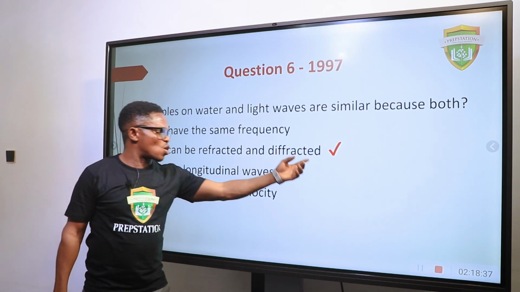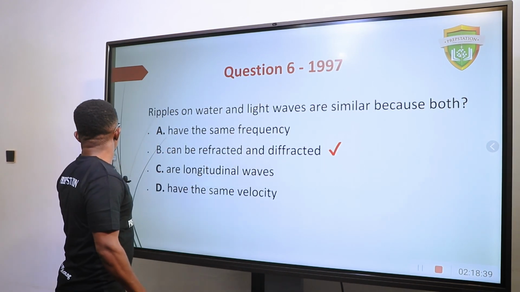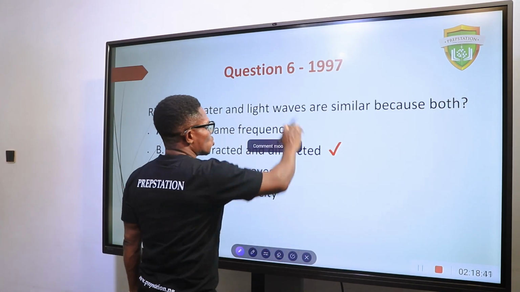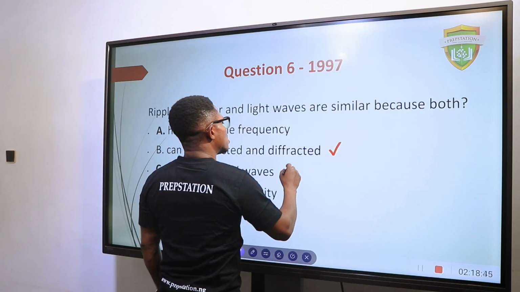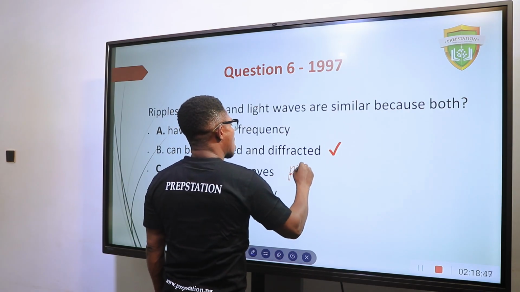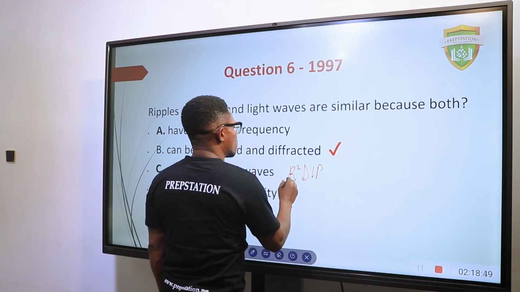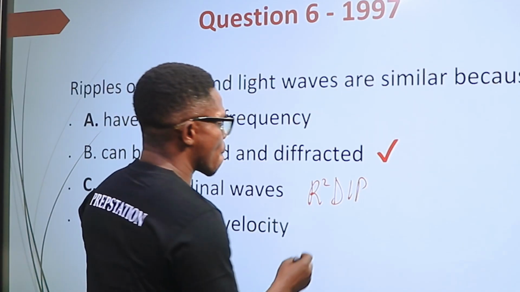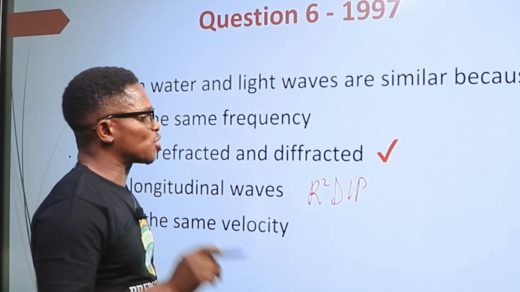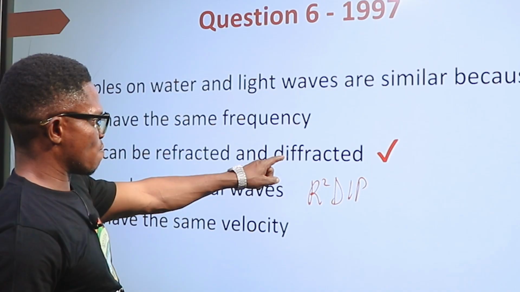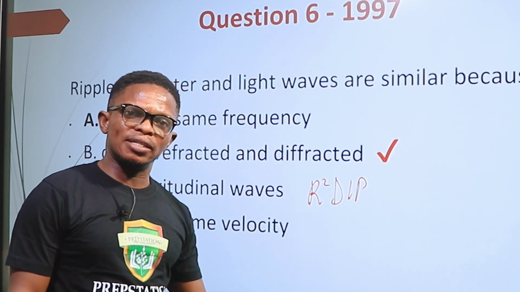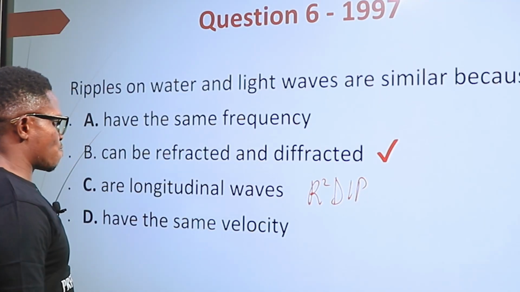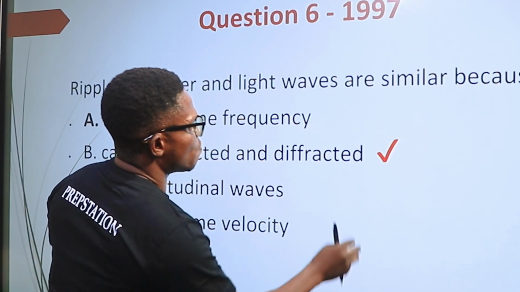Now, why this is correct is because we have 5 properties of waves. Anything that is categorized as a wave must pass through these 5 properties, R squared D I P. The first R is for reflection. The second R is for refraction. The D is for diffraction. I is for interference. P is for polarization. So both can be refracted and diffracted.